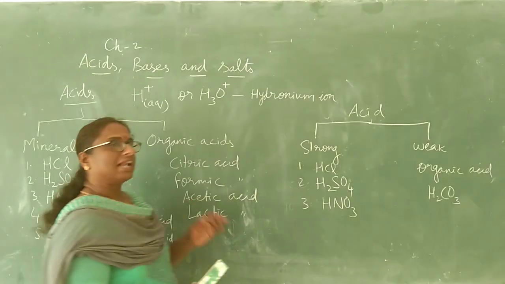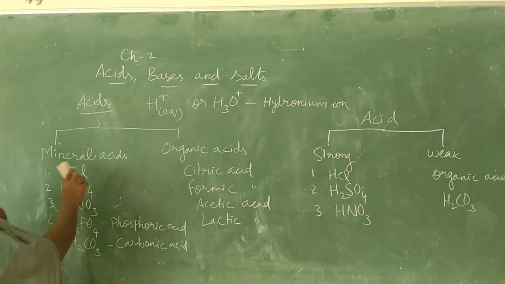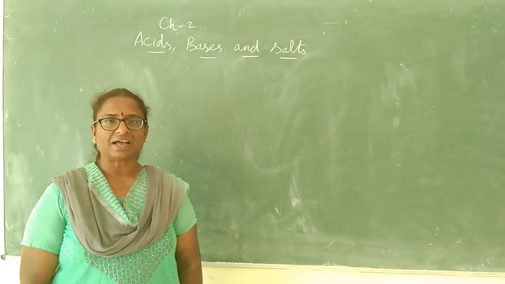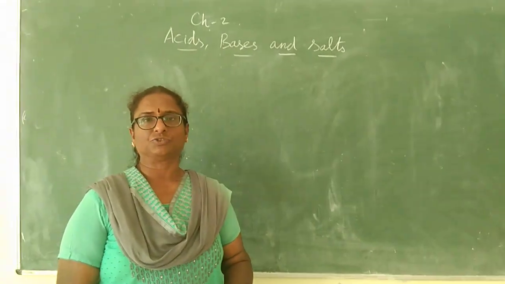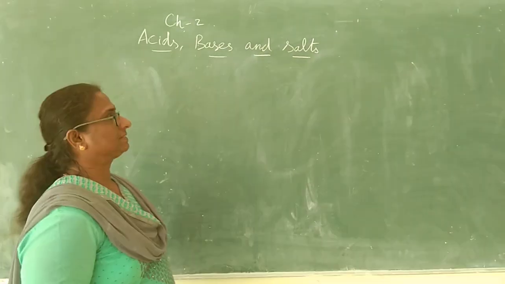This is about the classification of acids. Now coming to the properties of acids, children, I will come back to that a little later. Now let us see what a base is.